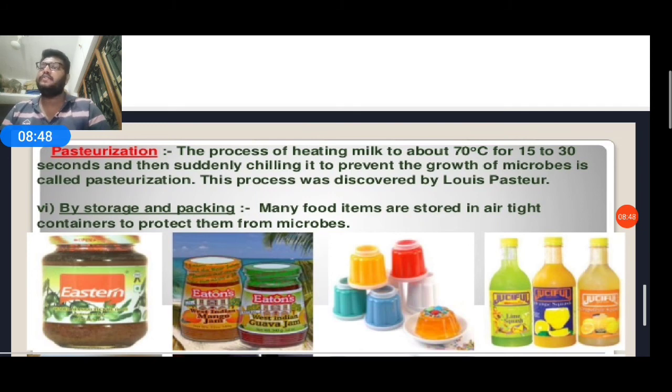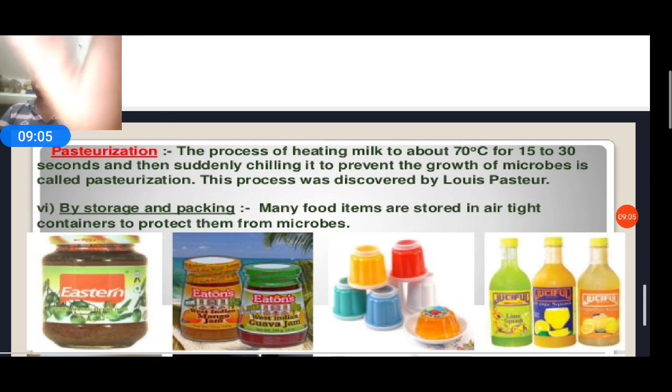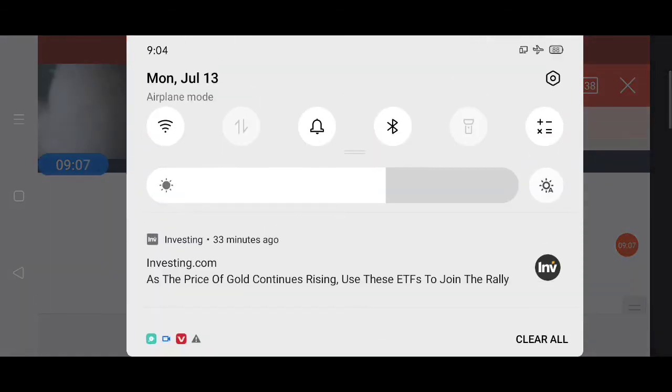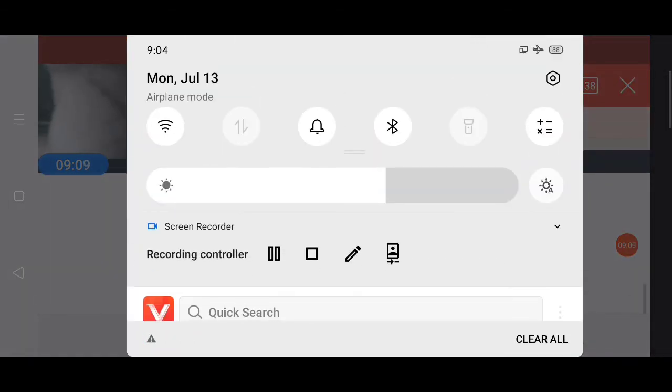Now you know what food poisoning is, the methods to preserve food items, what preservatives are, what pasteurization means, and who discovered it. These are about food poisoning and how food is preserved.